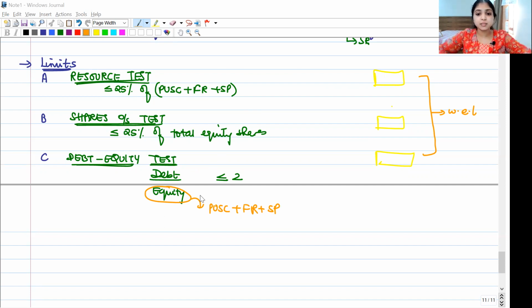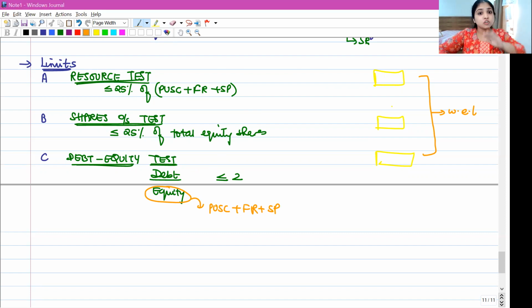The third test says after buyback, the company's debt equity ratio should not be more than 2. The debt equity ratio should be less than or equal to 2. In simple words, debt should be less than or equal to 2 times of equity. Equity means paid up share capital plus free reserves plus securities premium account. What did I say? Debt should be less than or equal to 2 times of paid up share capital plus free reserves plus securities premium. It should not be more than 2 after buyback.